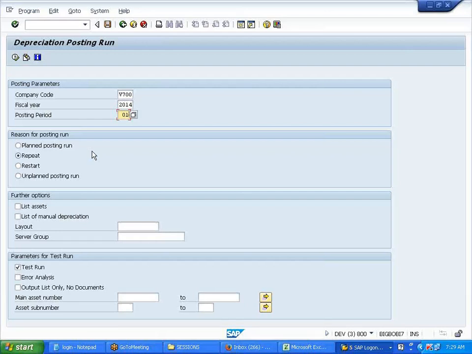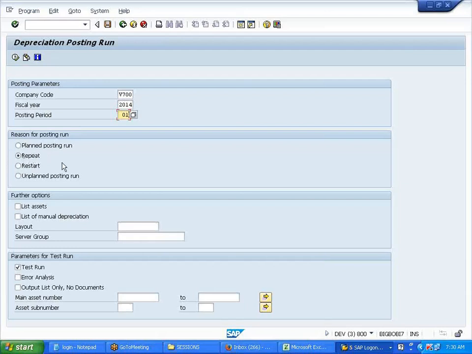See, you ran depreciation for January. Now you move to February. Suddenly you feel that you missed out certain assets when you were doing the depreciation run for the first month. Then you give 01 and say repeat.